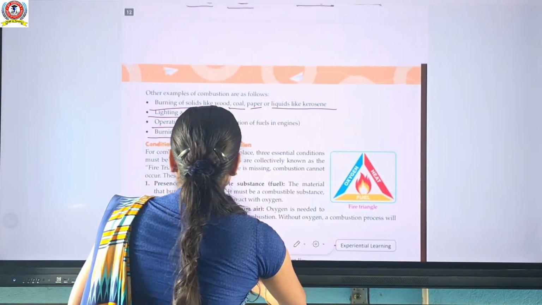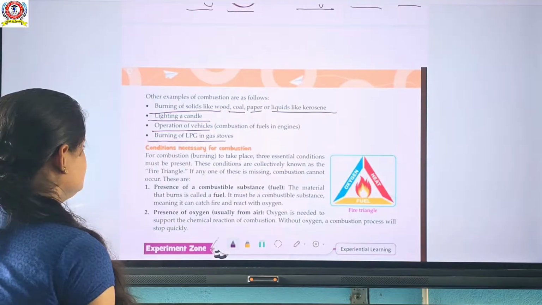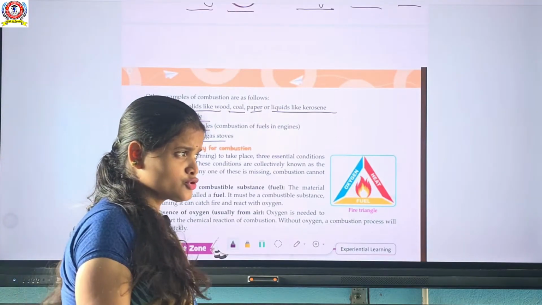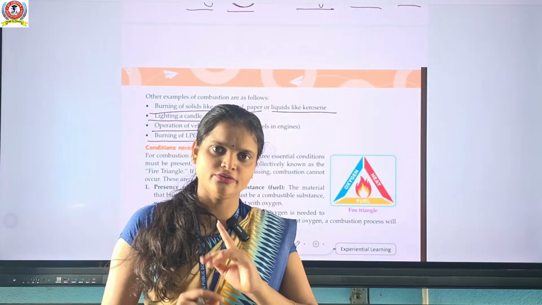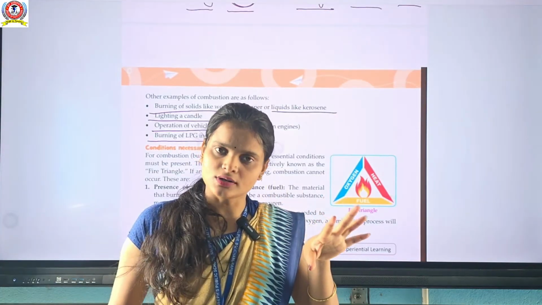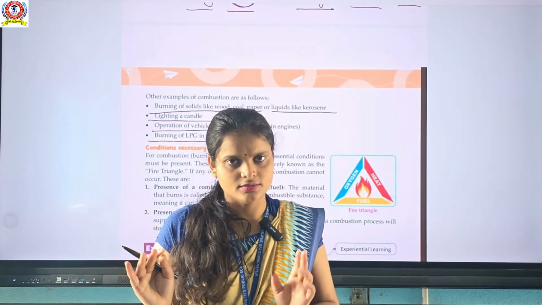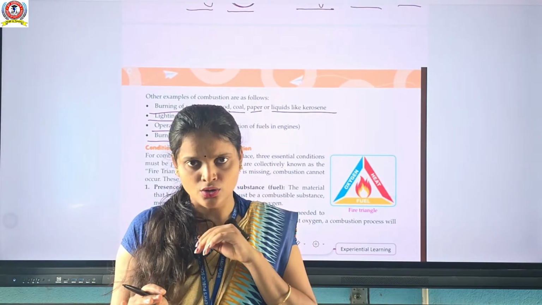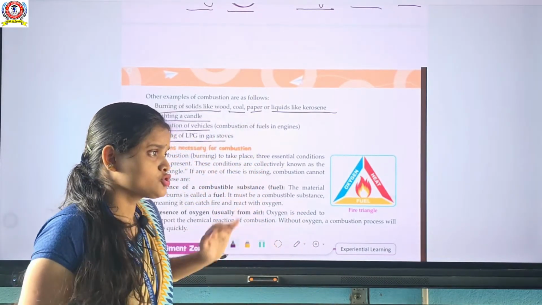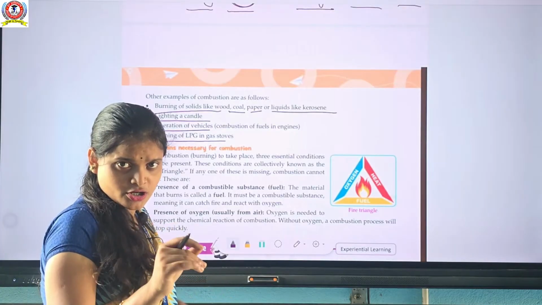Achha. So tell me, what are the conditions necessary for combustion? In rusting, two conditions are required: first is air, meaning oxygen, and water. In combustion, are some conditions also needed or not?